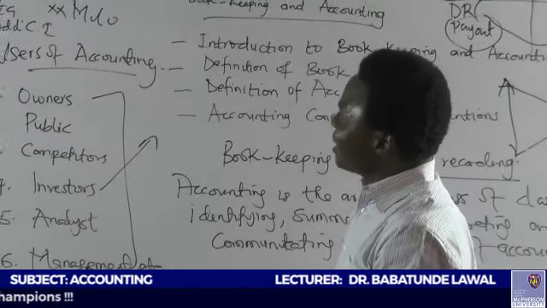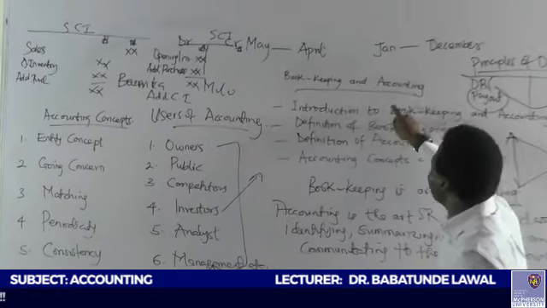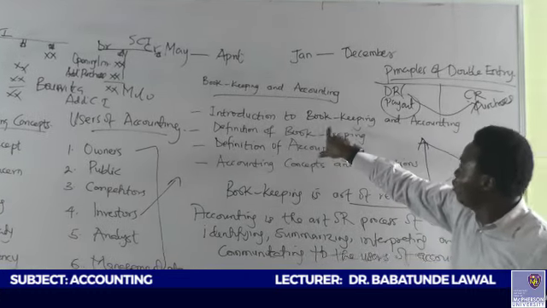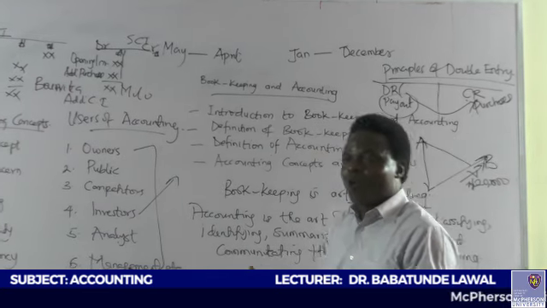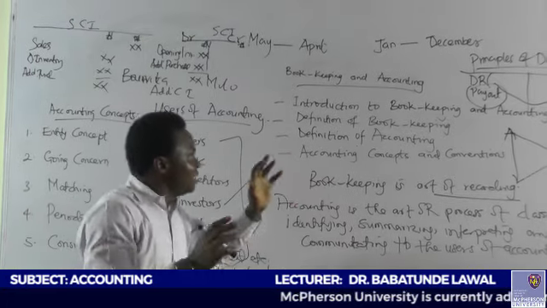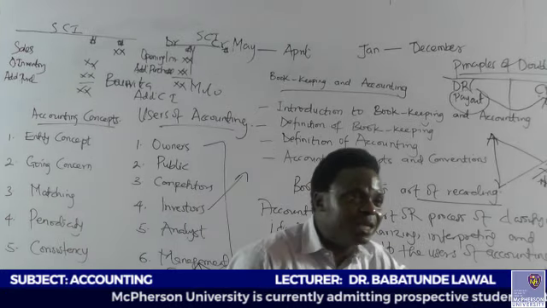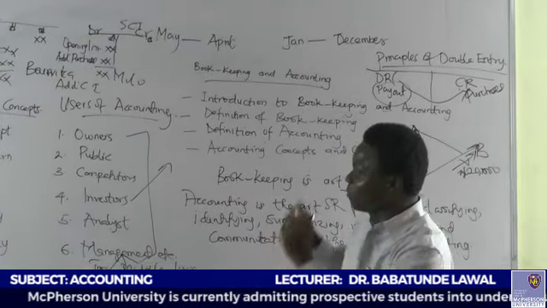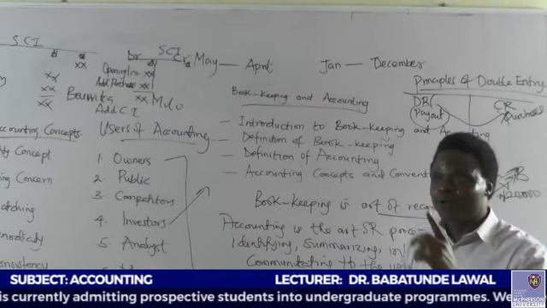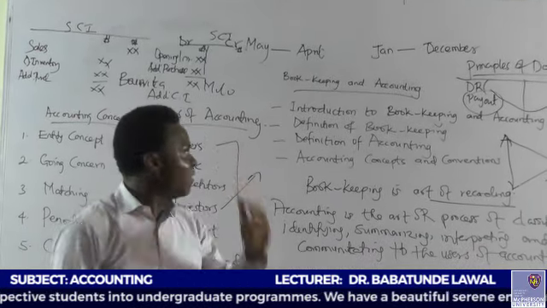So the accounting concepts play a very important role in accounting. And that is why I want to quickly do a brief summary of what was done. Bookkeeping is the art of recording, only recording, business transactions. But what is accounting? The act of classifying, identifying, summarizing, interpreting, and communicating. The communicating is making the information disclosed to the public. And the golden principle of double entry is that for every debit entry, there must be a corresponding credit entry and vice versa.